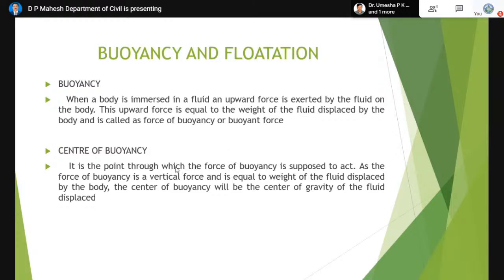Similarly, there is a center of buoyancy. Buoyancy is an upward force that acts on the body when submerged, through a certain point. The point through which the buoyant force acts is called the center of buoyancy. The center of buoyancy is a point that lies within the submerged portion of the body, through which the buoyant force acts vertically upward.